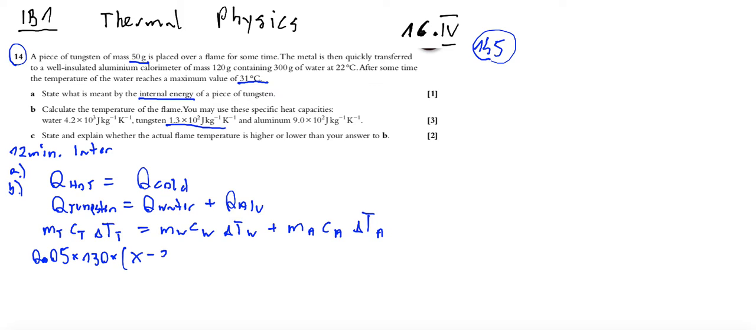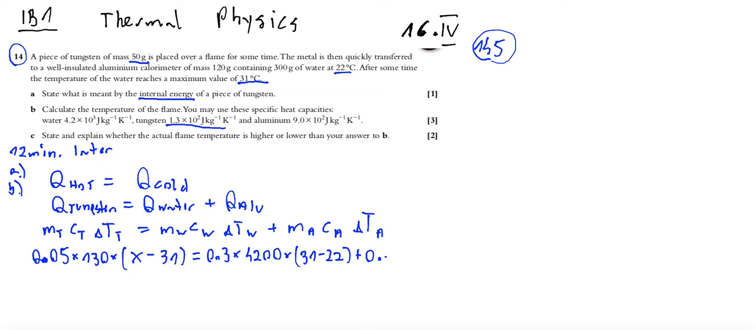Of course, tungsten, water and container are in thermal equilibrium, so after some time the temperature of the tungsten will be 31 degrees Celsius. Now water. We have 300 grams of water, so 0.3 times the specific heat capacity of water, which is 4200, and the change of temperature of water. We know that water has 22 at the beginning, 31 at the end, so the difference is the change of the temperature, and the same with aluminium.